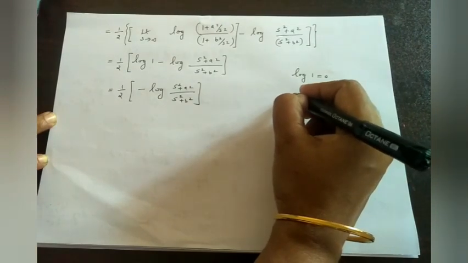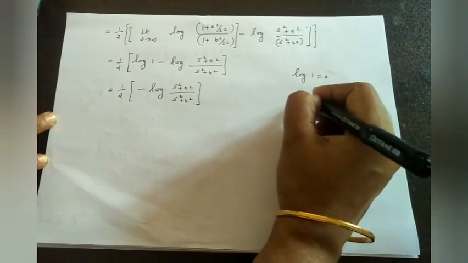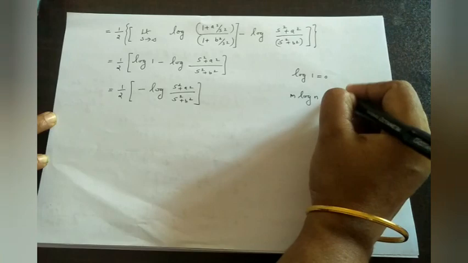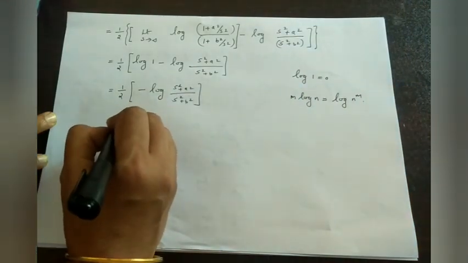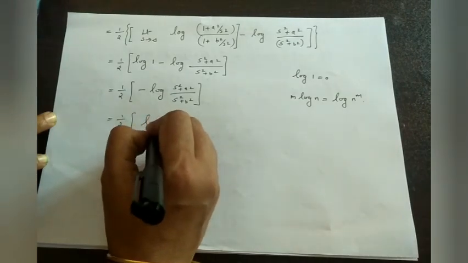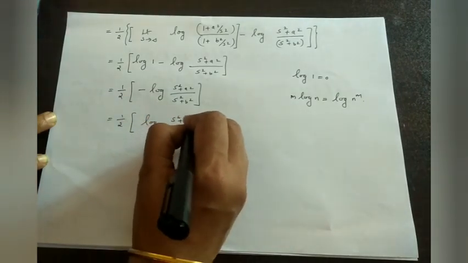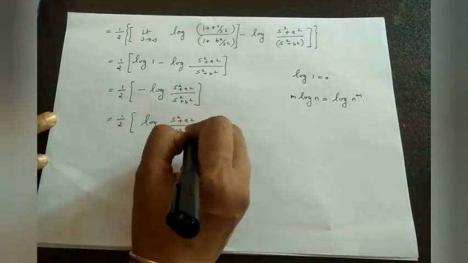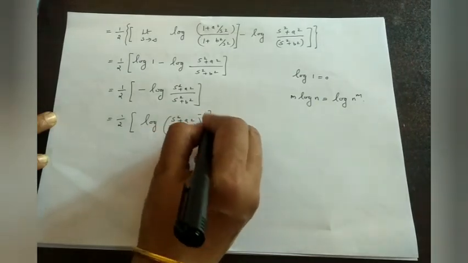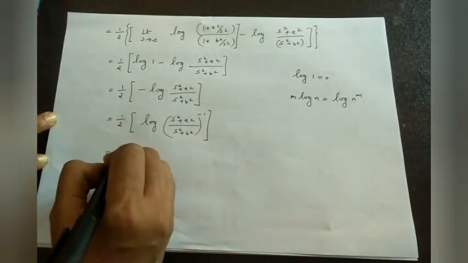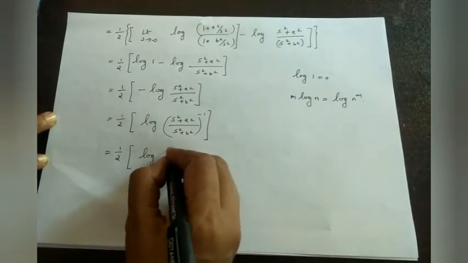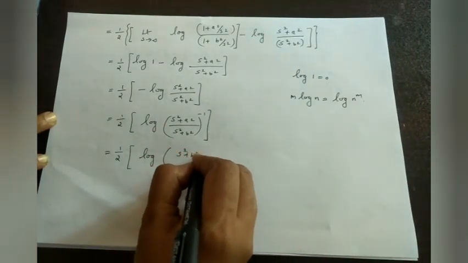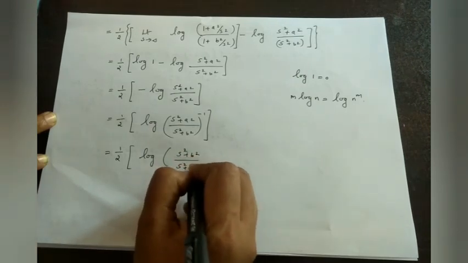Now we know that m log n is log n raised to the power m. Therefore we have 1 by 2 into log of s square plus a square by s square plus b square, the whole raised to minus 1. This is again equal to 1 by 2 logarithm of, reversing the order, s square plus b square by s square plus a square.